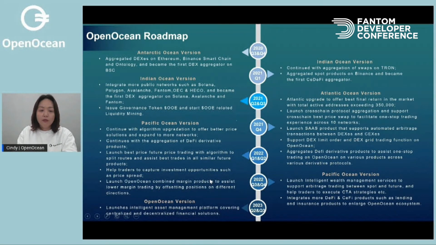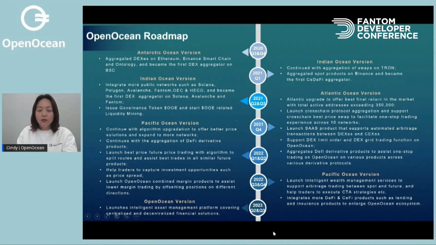And we will help traders to capture investment opportunities such as price spread. Later, we will launch OpenOcean combined margin products to assist lower margin trading by offsetting positions in different directions. In the second half of 2022, we will launch our intelligent wealth management services to support arbitrage trading between spot and futures, and also help users to execute CTA strategies. And we will integrate more DeFi and CeFi products, such as lending and insurance products, to enlarge the OpenOcean ecosystem.